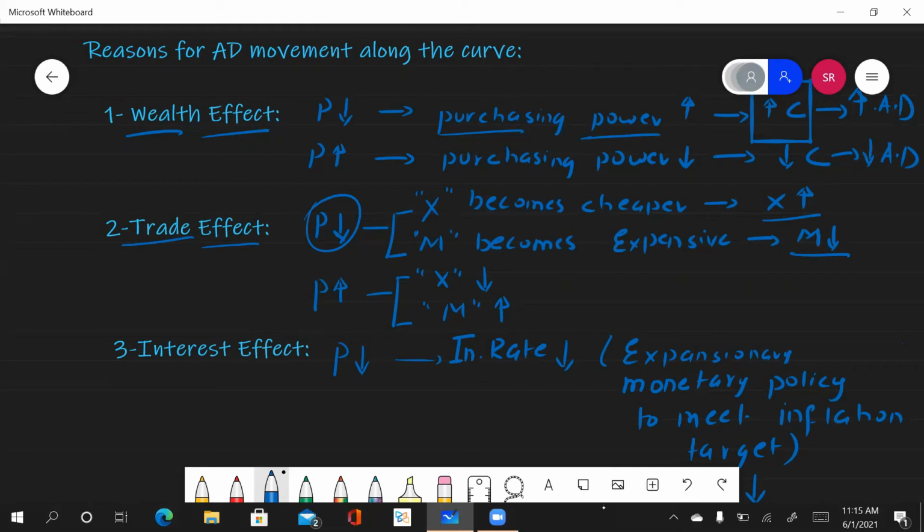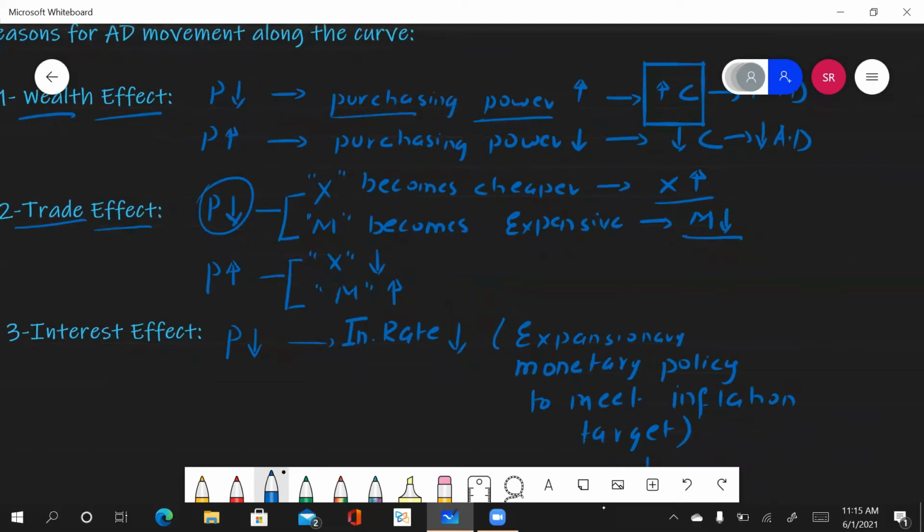And as we know, higher net exports mean an increase in aggregate demand. So whenever your exports rise and imports fall, this will lead to an increase in aggregate demand, and vice versa. Obviously, if the prices of commodities increase, your exports will become expensive, so nobody is going to buy from you. Ultimately your exports will fall.